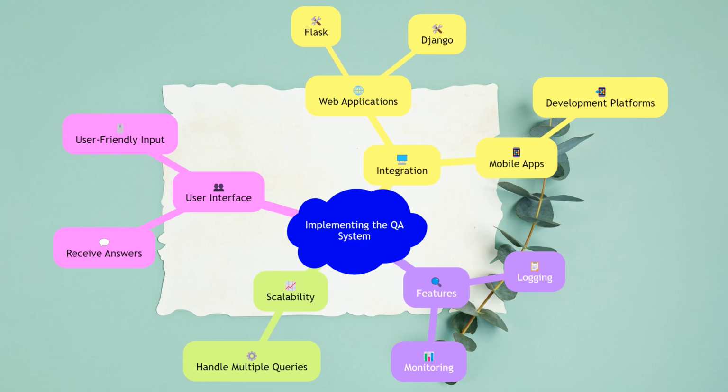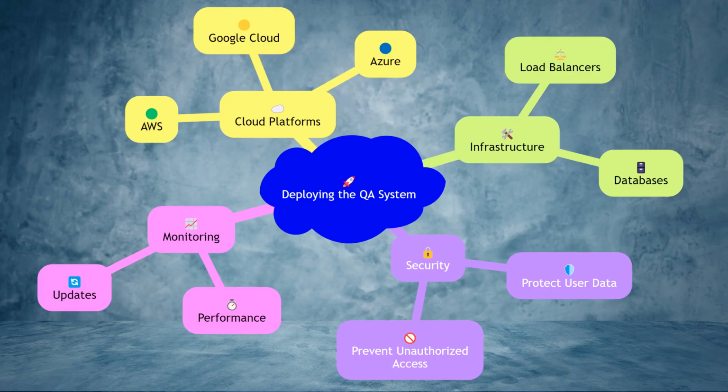The implementation can be done using various frameworks and tools, such as Flask or Django for web applications, or mobile development platforms for mobile apps. It is important to ensure that the system is scalable and can handle multiple queries simultaneously. Additionally, implementing features such as logging and monitoring can help track the system's performance and identify any issues that may arise.